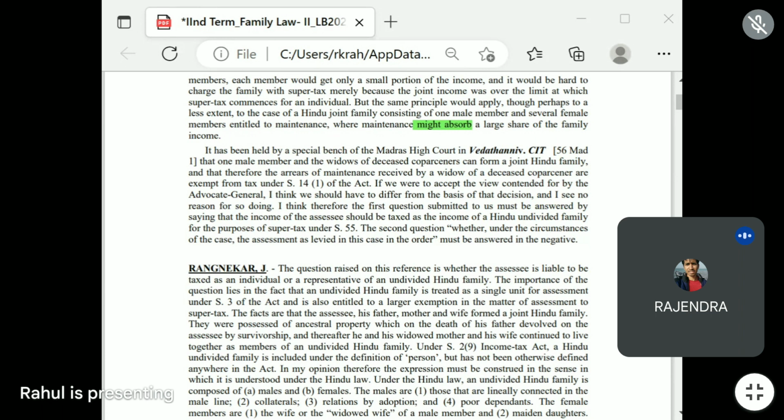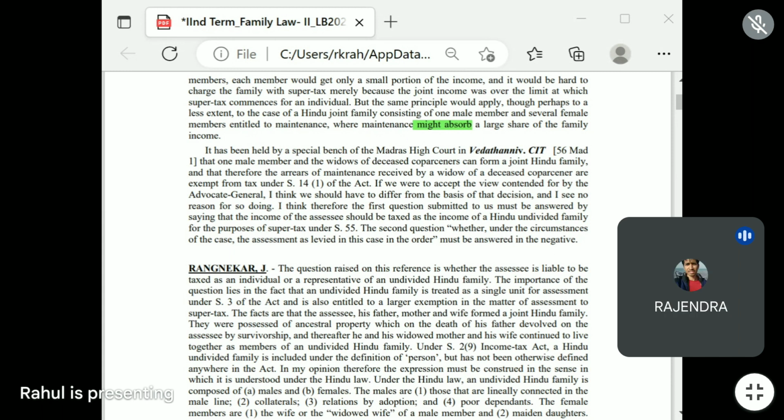The second question arises whether under the circumstances of the case the assessment as levied in the order must be answered in the negative. It means the question asked, does it need a negative answer, meaning will the super tax be levied or not. The question is whether this family, this SSC, coming within the purview of section 55, will have super tax levied on them.